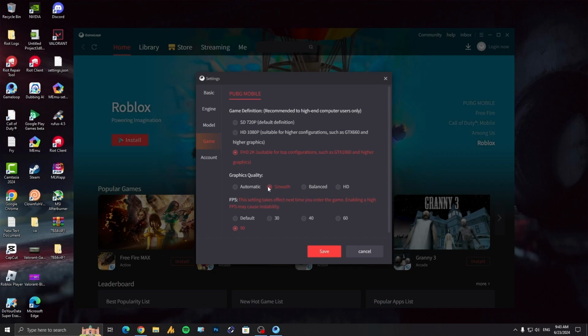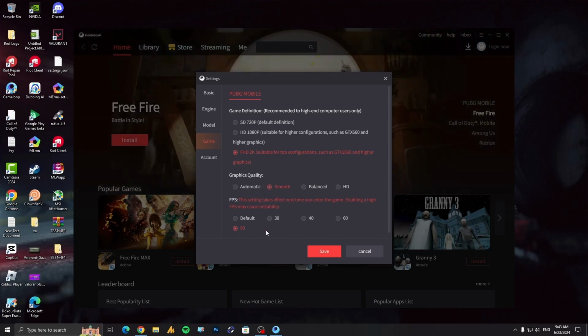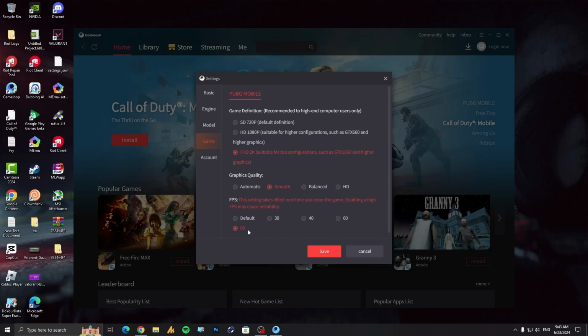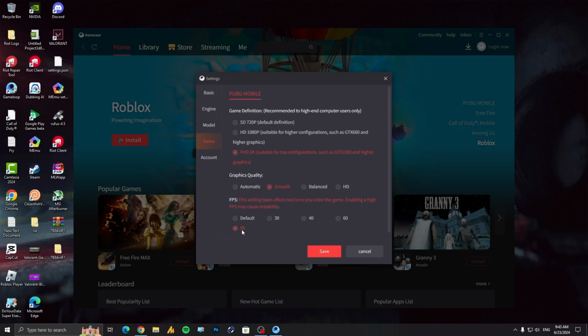Now in the graphic quality, you can go with the smooth or the automatic. And then in the FPS, a lot of people are recommending going with 60 FPS or 90 FPS, but actually if you choose 90 FPS but your PC cannot handle 90 FPS, still you will get 60 FPS, or it works according to your PC specification.